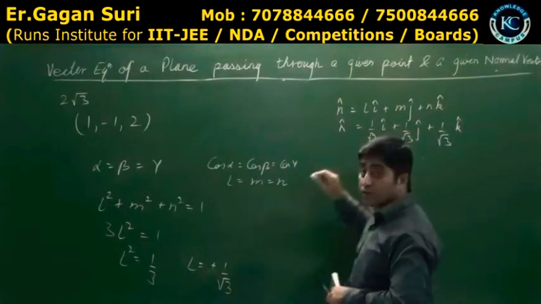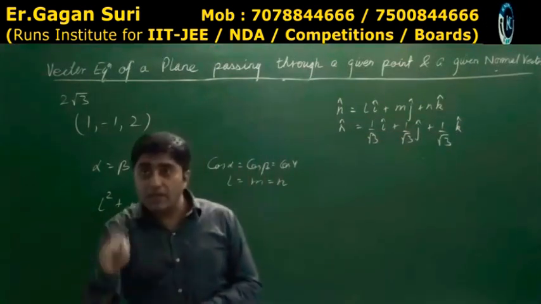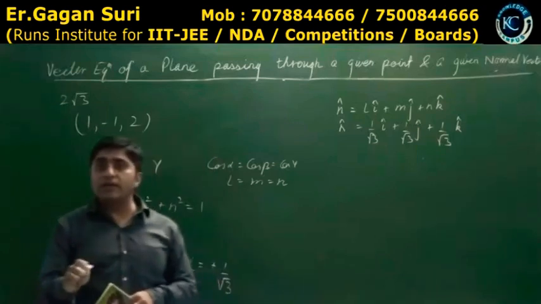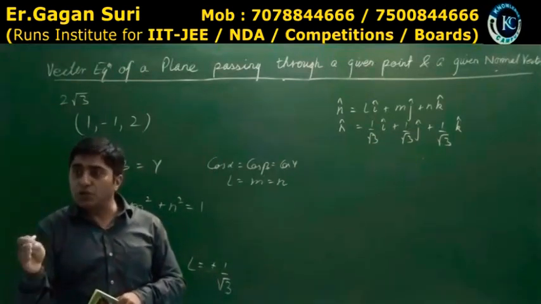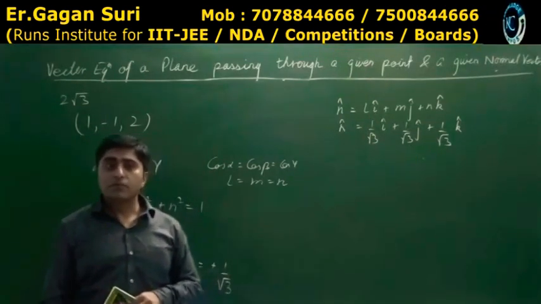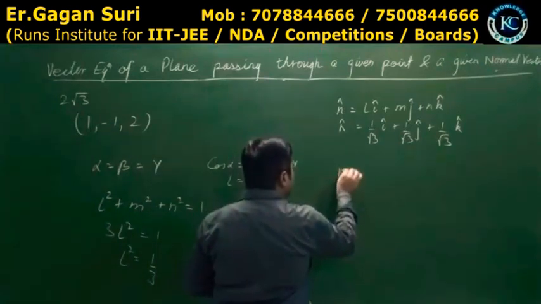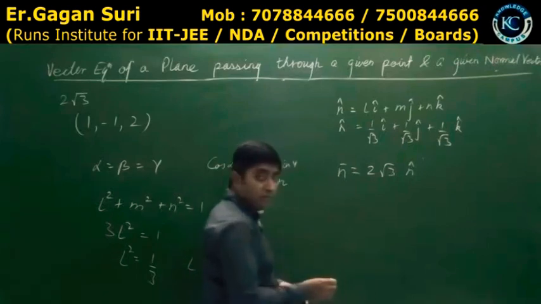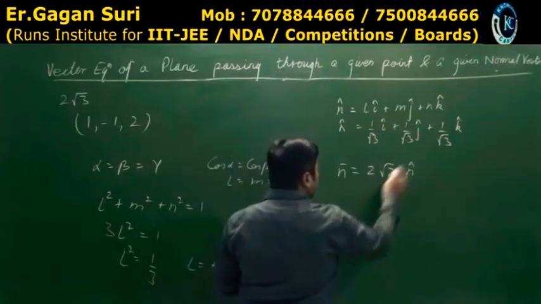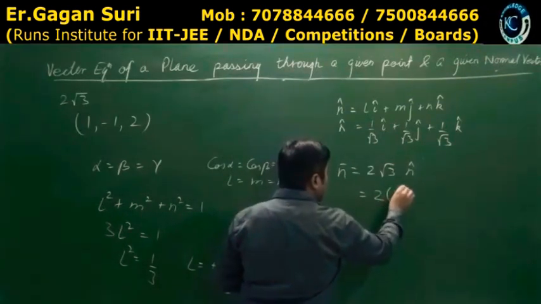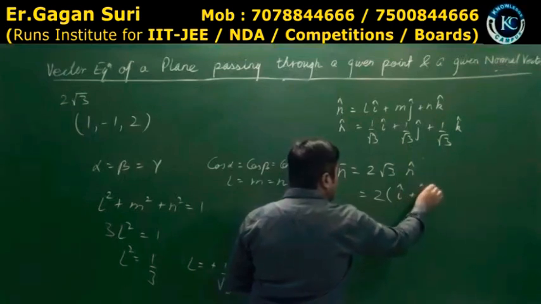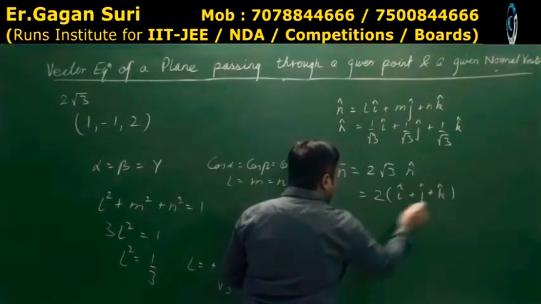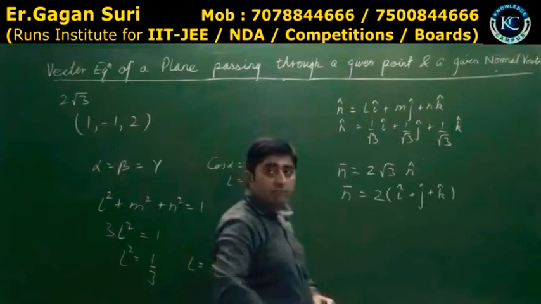This is n cap. But it is given that the normal vector is of magnitude 2 root 3. So what will be n vector? It will be 2 root 3 into n cap. Can I say that? Root 3 common is 1, so it will be 2 into i plus j plus k. This is how I get the normal vector.